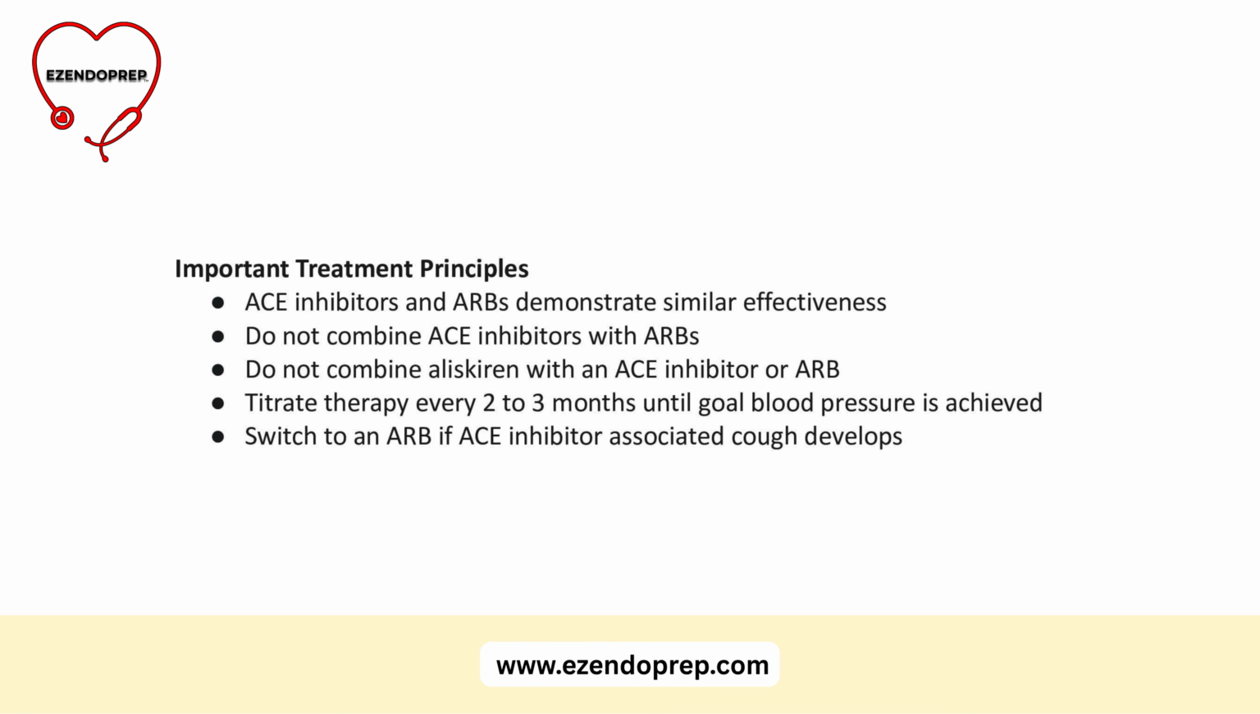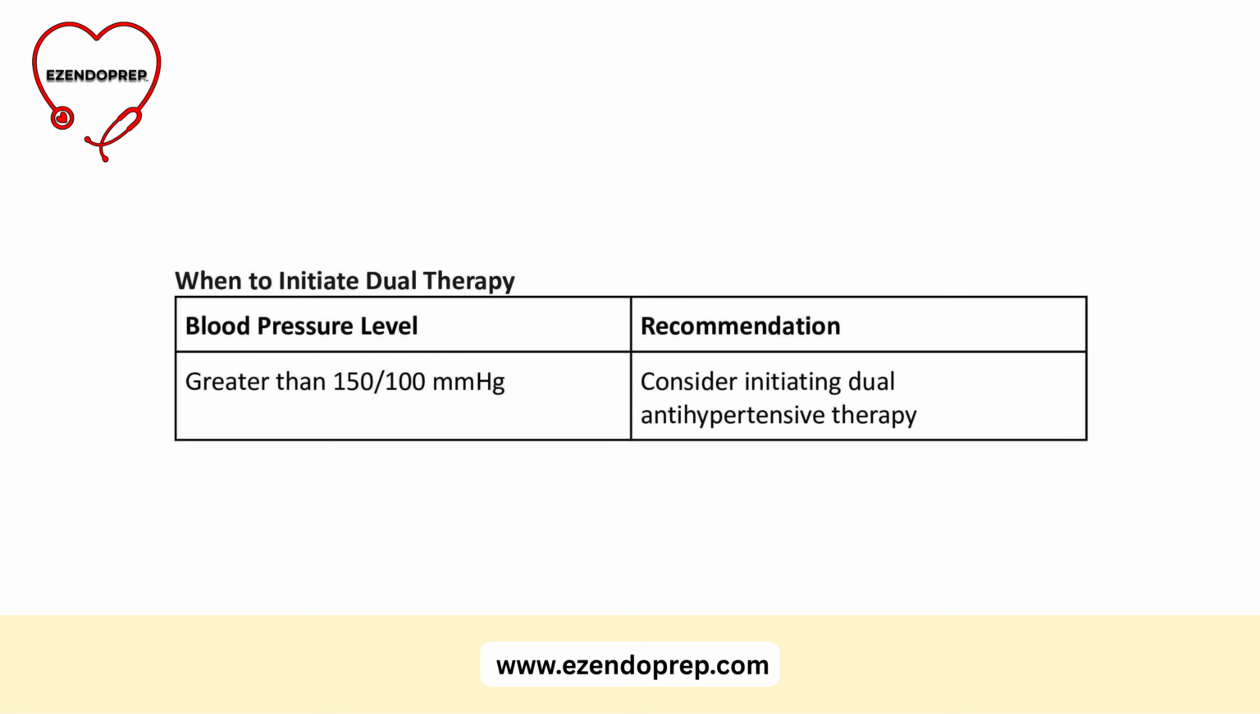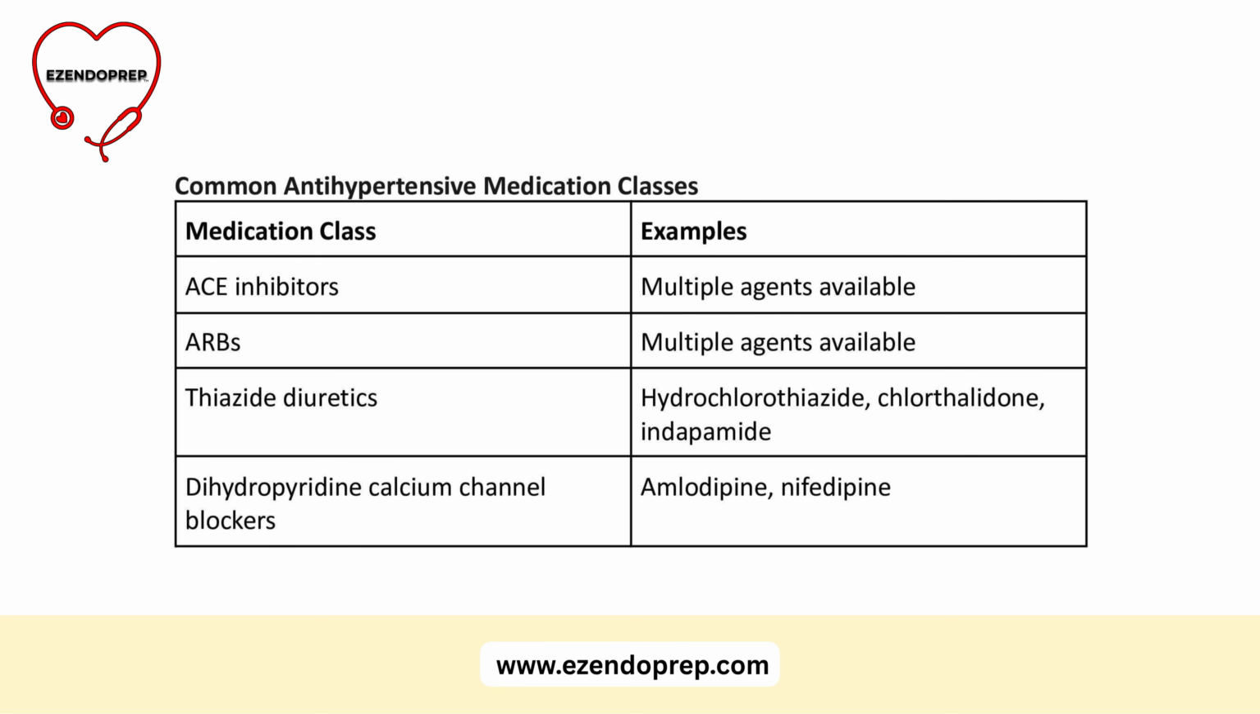Thiazide diuretics and dihydropyridine calcium channel blockers are also effective initial therapies, especially when diabetic kidney disease or microalbuminuria is absent. If the starting blood pressure is above 150/100, consider starting dual therapy from the outset. If the goal is not reached with optimized initial meds, add-on therapy is needed. Thiazide diuretics are effective second-line choices. Examples include hydrochlorothiazide, chlorthalidone, and indapamide.